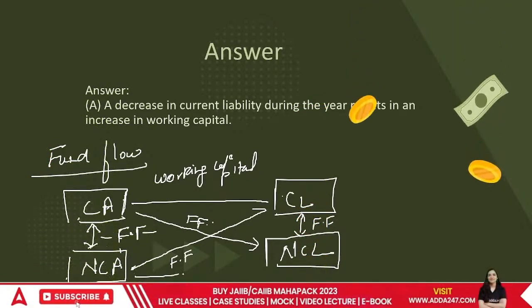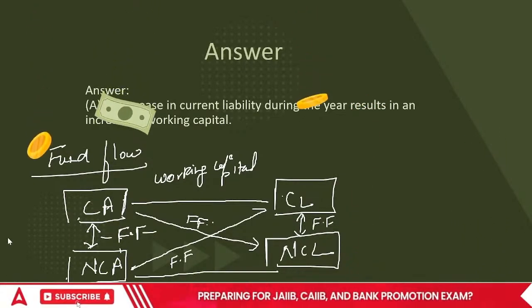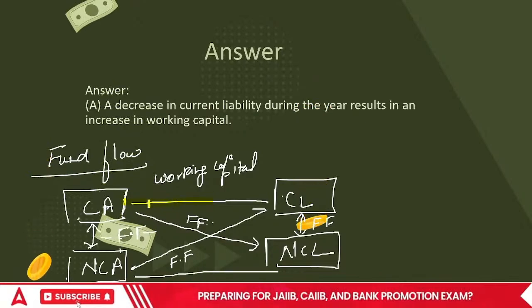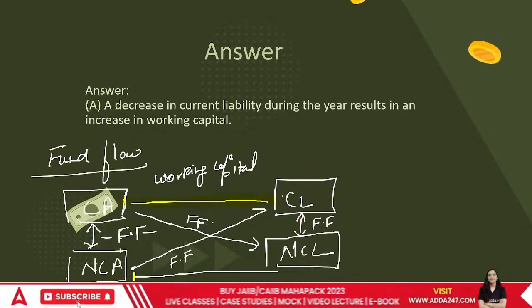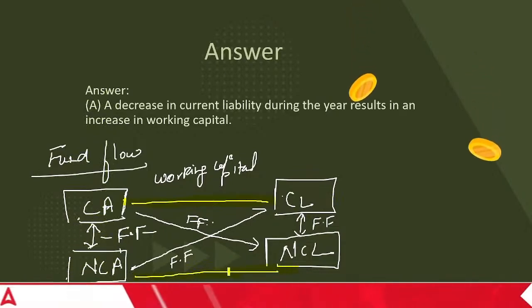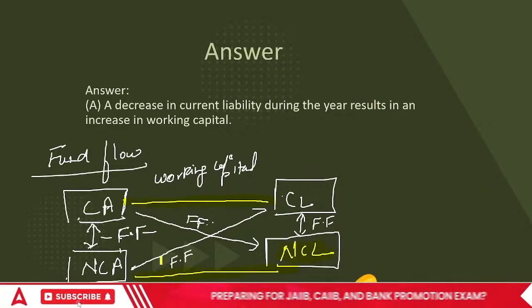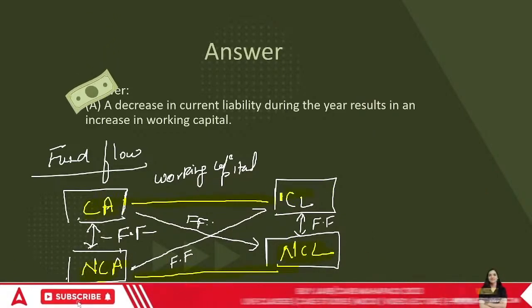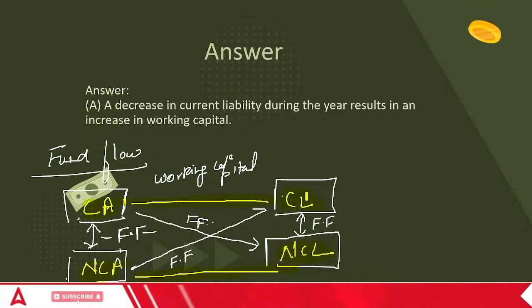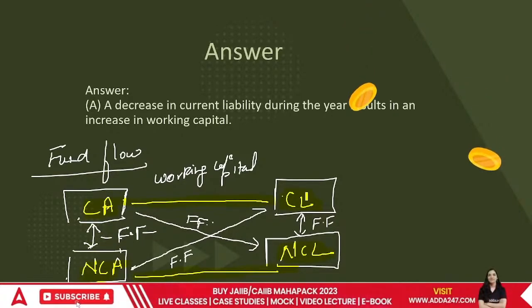If CA is converted into CL and a non-current asset into a non-current liability, these are not a part of fund flow. If one is non-current and one is current only, then we will consider it as fund flow.